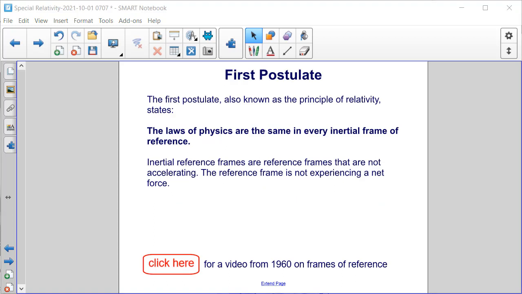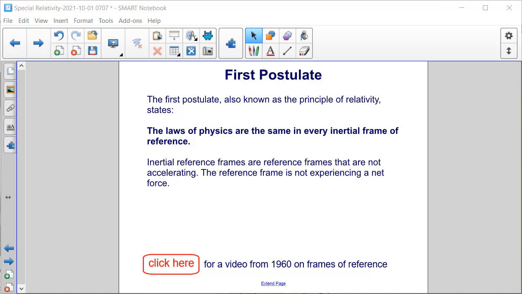Here's the first postulate. It's also known as the principle of relativity, and it states, the laws of physics are the same in every inertial frame of reference. Now, it's important to know what is an inertial frame of reference. Inertial reference frames are reference frames that are not accelerating. So, the reference frame is not experiencing any net force.